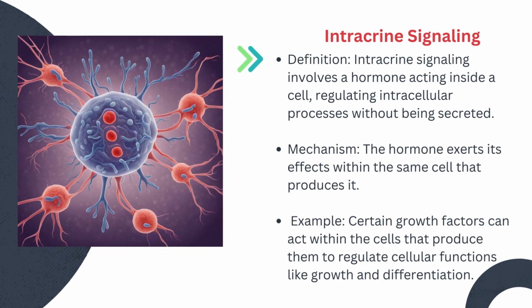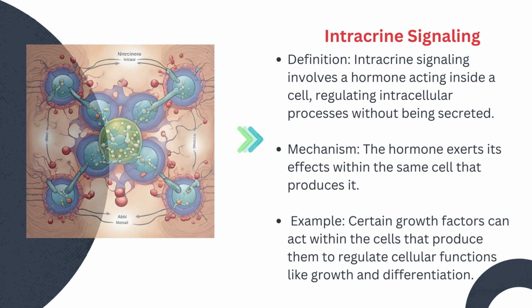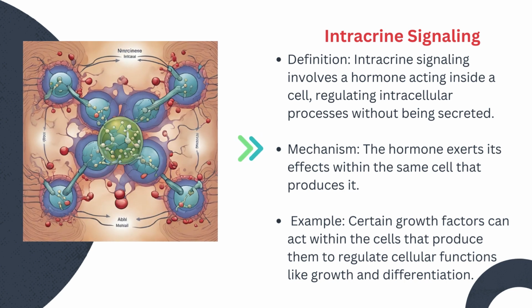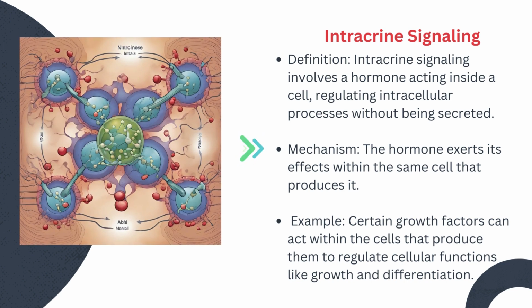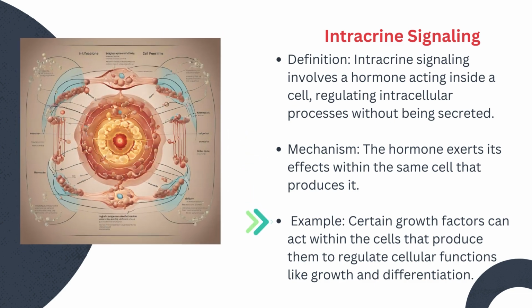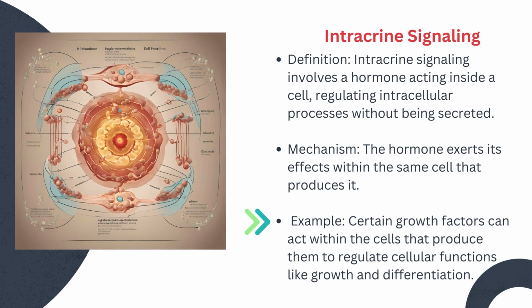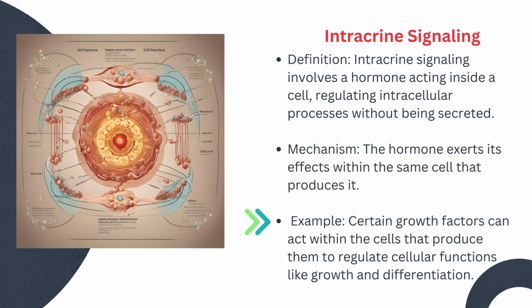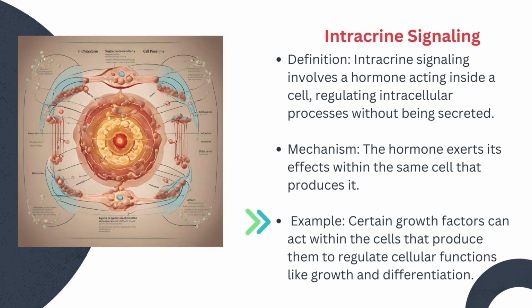Intracrine signaling. Intracrine signaling involves a hormone acting inside a cell, regulating intracellular processes without being secreted. Mechanism: the hormone exerts its effects within the same cell that produces it. Example: certain growth factors can act within the cells that produce them to regulate cellular functions like growth and differentiation.